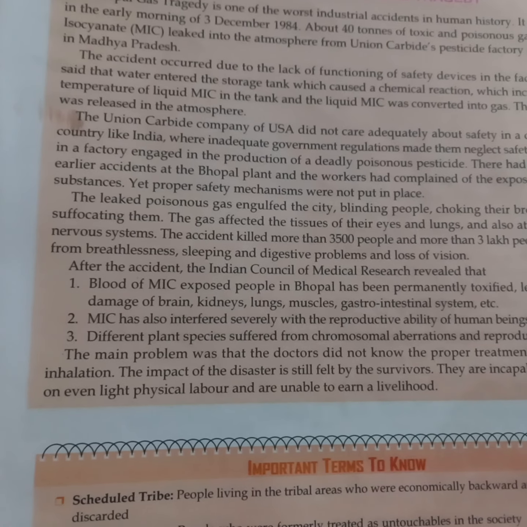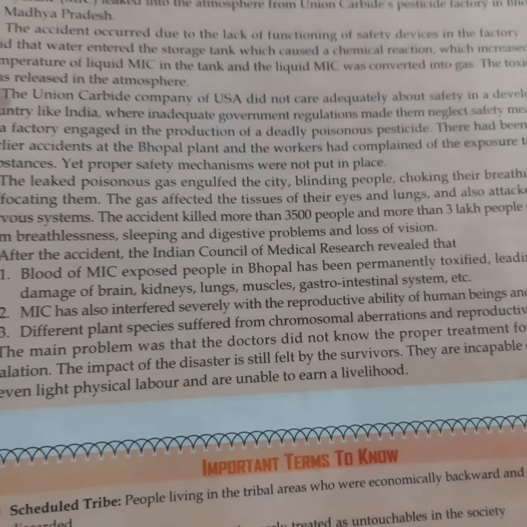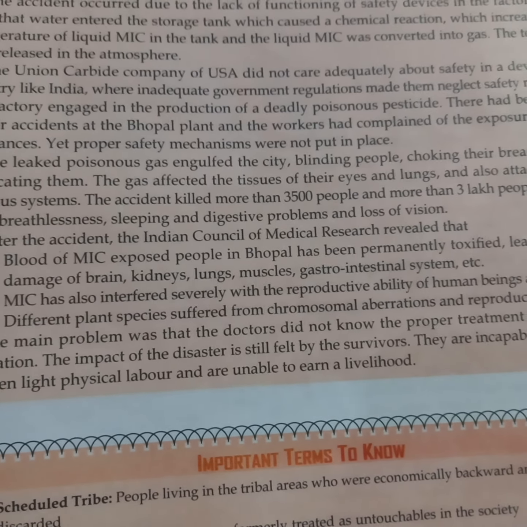Unfortunately, we are still facing problems related to this,